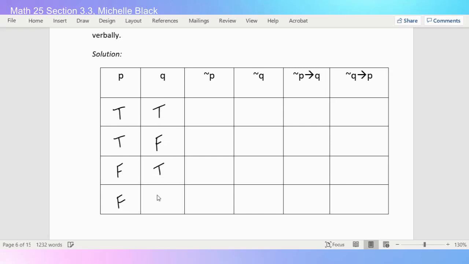Again, I have my basic setup. My not P, I'm going to do the opposite of P. My not Q, I'm going to do the opposite of Q. And now I'm going to do my conditional. For the first one, I'm going from not P to Q. So I'm reading backwards. I have false to true, that's still true. False to false is still true. True to true is true, but true to false is false.